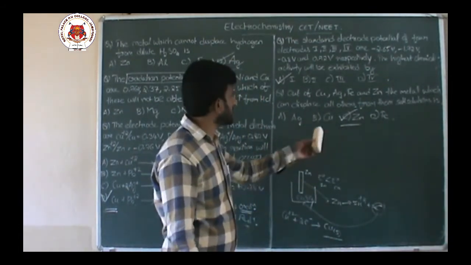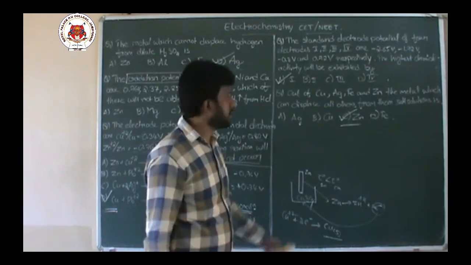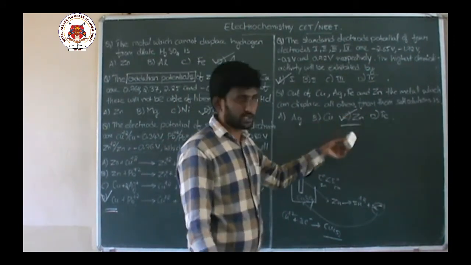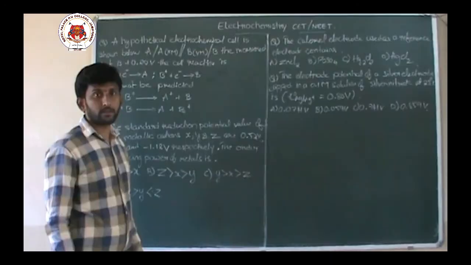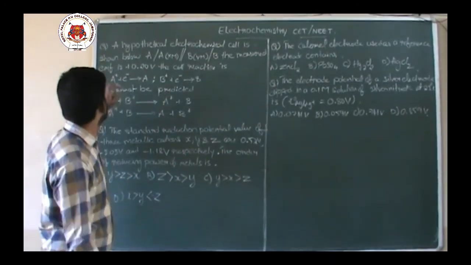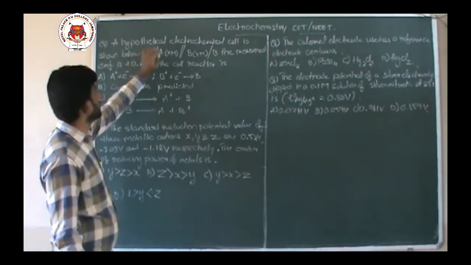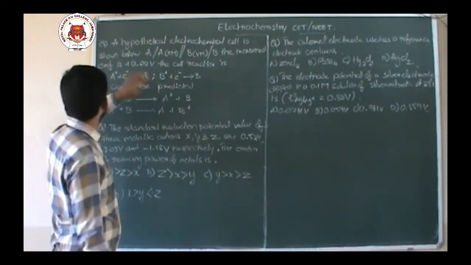That's why zinc can displace all other metal ions from their salt solutions. Okay, we'll continue with the next question. A hypothetical electrochemical cell is shown below.